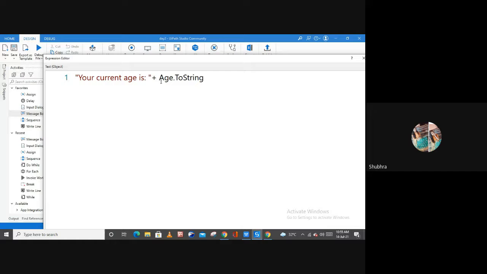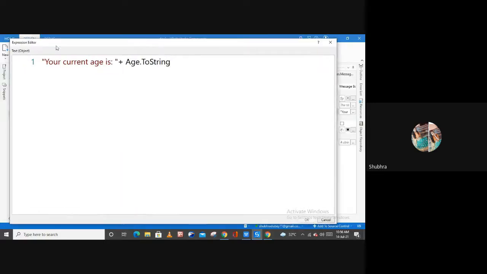Since I used a string here, I have to convert this integer also into a string so that my message box can hold all this sentence together. So I have converted this integer by using this dot ToString into string form, right?